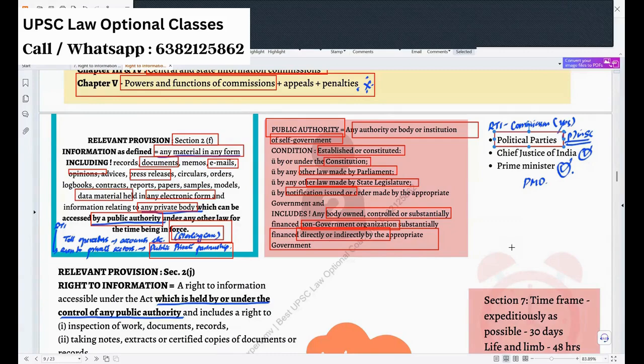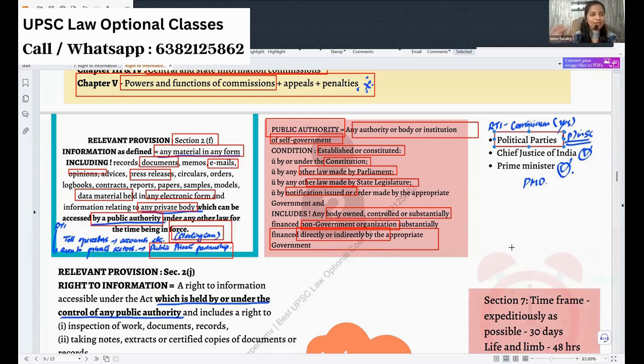Recently, CIC has ruled out, ma'am. Central Information Commission. Not recently, in 2019, sir. Yes, actually, you are right, sir. Exactly. Good answer.